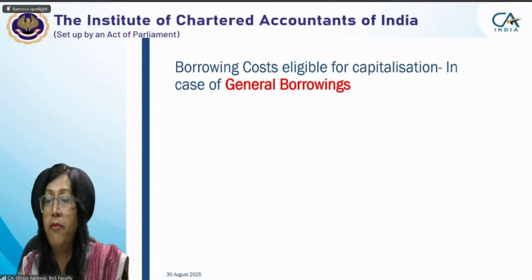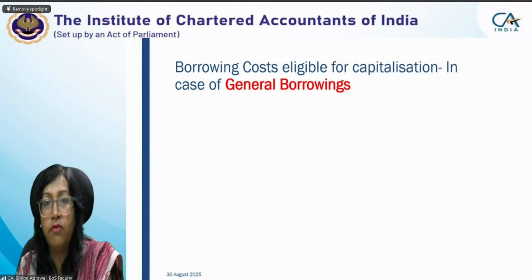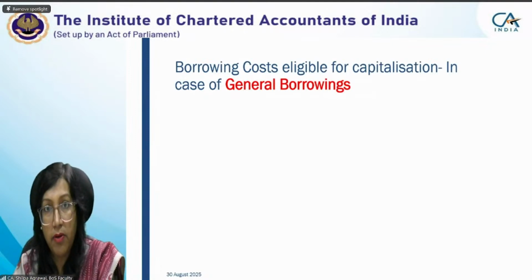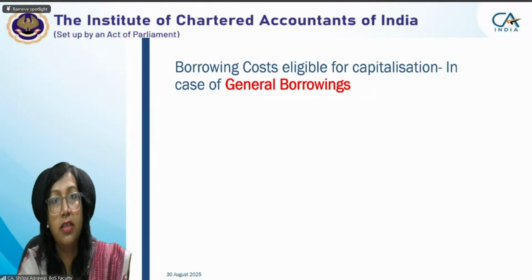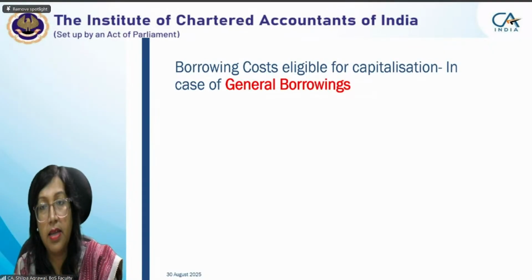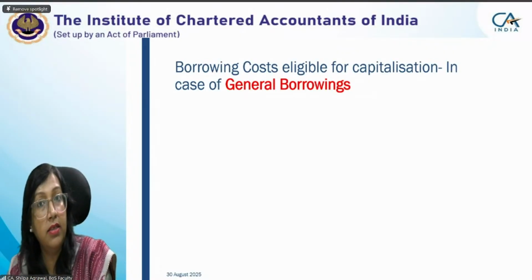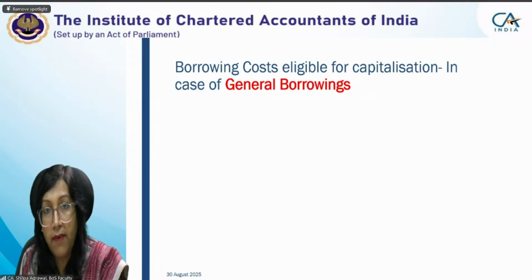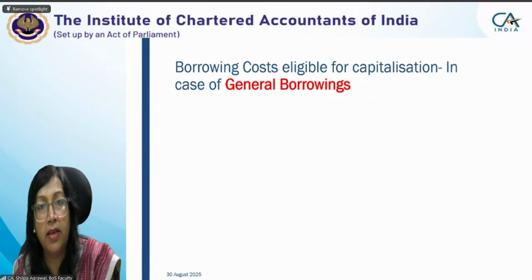This 5,000 expenditure, I made from the borrowing which had a 10% rate of interest. The other 6,000 expenditure, I made from the borrowing which had a 12% rate of interest. When you are incurring expenditure in lakhs, we cannot identify small amounts with the respective general borrowing.